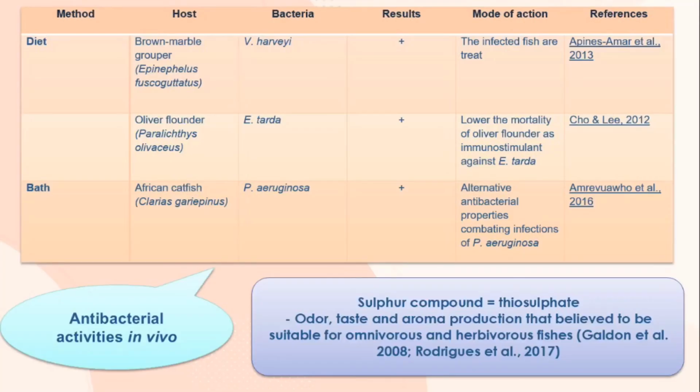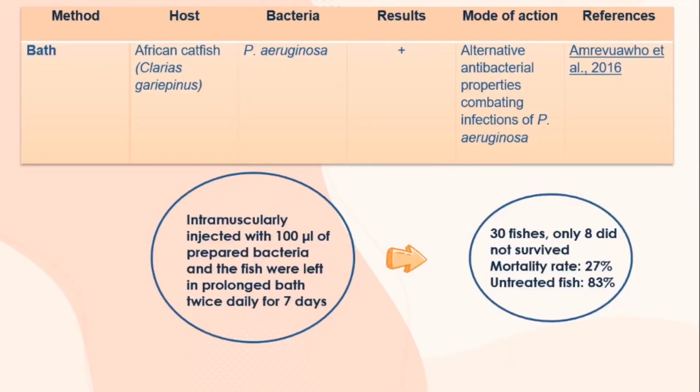For the oral study, which is in vivo, the feed method is the most significant to use, as onion consists of sulfur compounds that attract omnivorous and herbivorous fish. First, in the study conducted by Emilia, the fish were injected with bacteria and left in the bath. The results showed that out of 30 fish, only 8 did not survive.